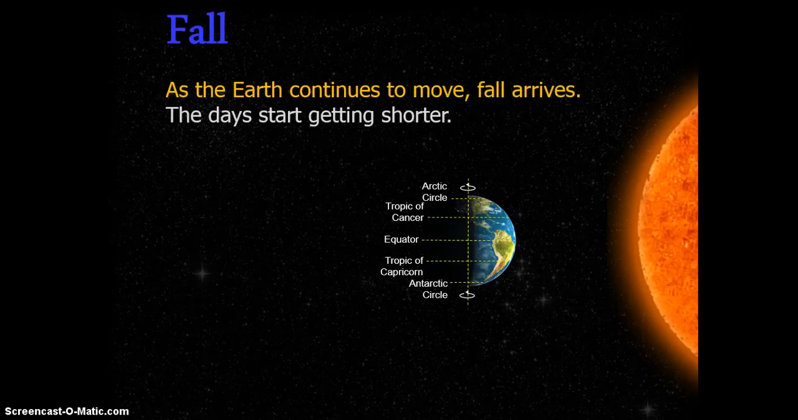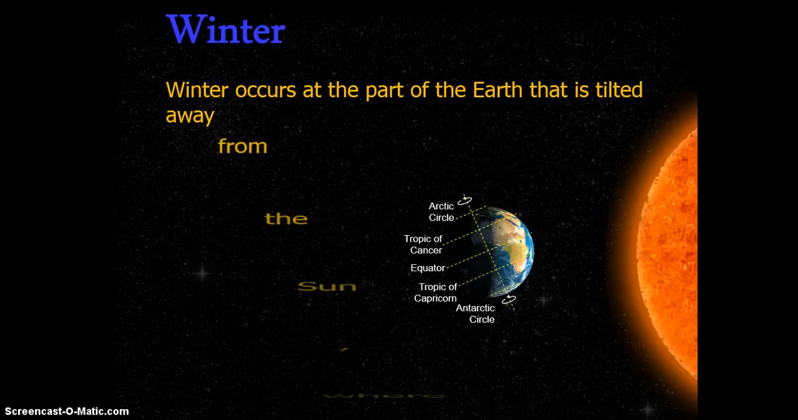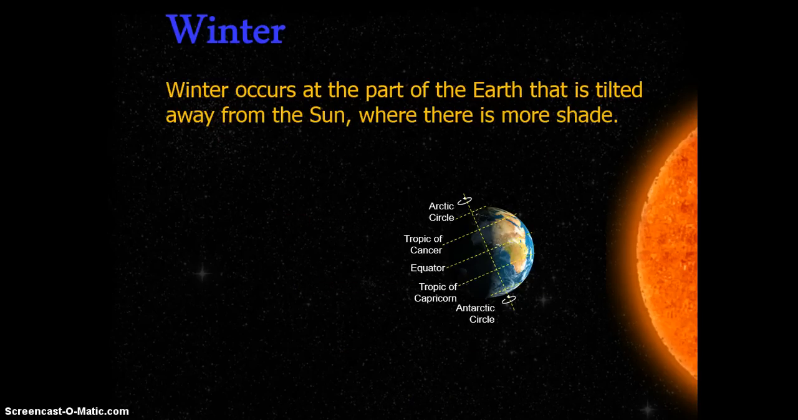Fall, as the Earth continues to move, fall arrives. The days start getting shorter, meaning less daylight per number of hours. In the winter, winter occurs at the part of the Earth that is tilted away from the sun, where there is more shade. Again, you can see the picture there. Wherever the tilt is pointing away from the sun, that would mean that that is experiencing cooler, probably winter or fall-like temperatures or seasons.